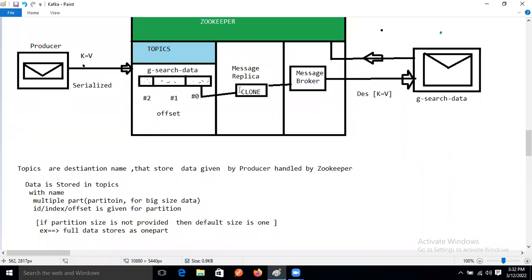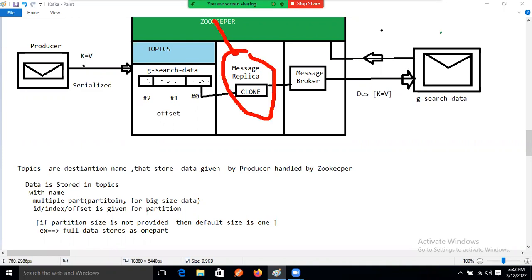So now I'm coming to your point. This area we completed. Let's understand this area also. Now focus on this area. The messages replica service is a sub component of Zookeeper. This is the sub component of Zookeeper. Clear?